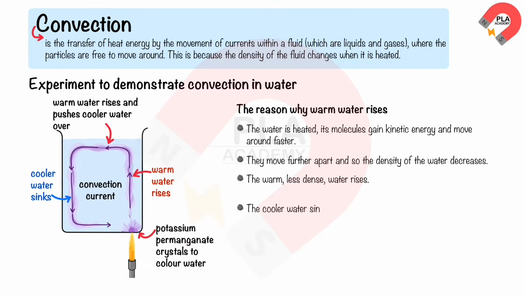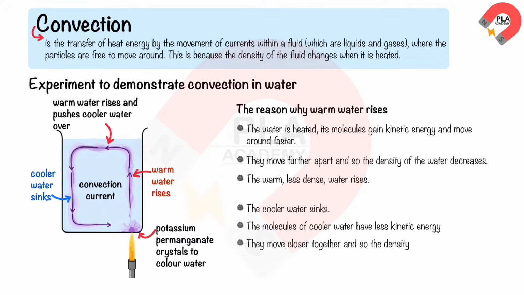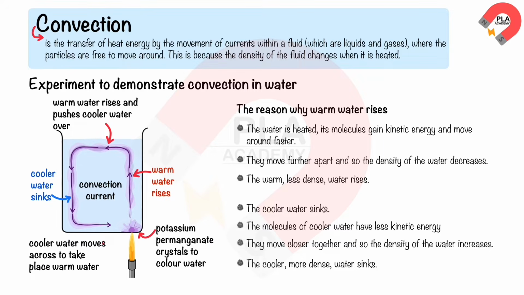The cooler water sinks. This is because the molecules of cooler water have less kinetic energy. They move closer together, and so the density of the water increases. The cooler, more dense, water sinks. When the warm water rises, then cooler, denser water moves across to take its place. This process continues until the water is heated evenly throughout.